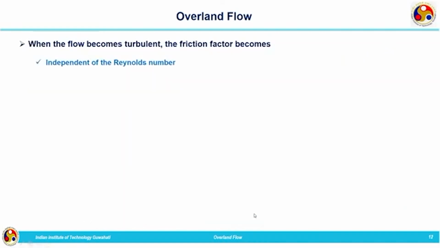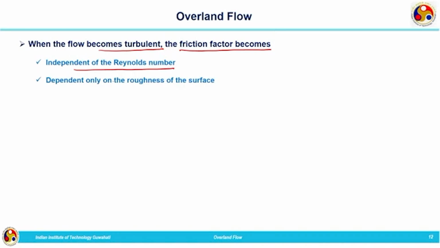Now, what will happen if the flow becomes turbulent? If the flow is turbulent, we cannot make use of that formula. The friction factor becomes independent of the Reynolds number. In turbulent flow, the Reynolds number is not coming into the picture. It is independent of the Reynolds number and dependent only on the roughness of the surface, the roughness of the plane surface.